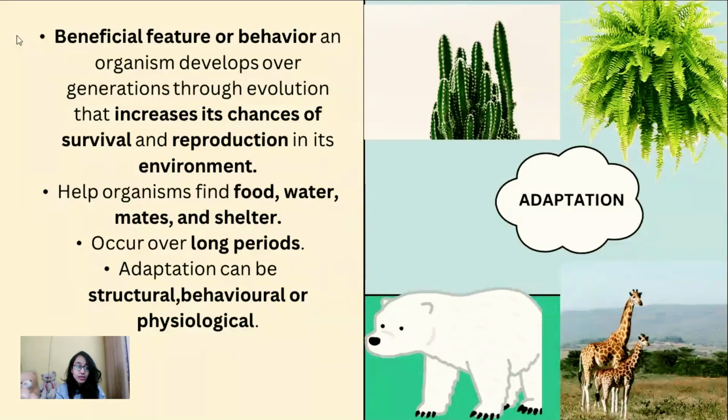It helps organisms find food, water, mates, and shelter. It occurs over long periods of time. Adaptation can be structural, behavioral, or physiological. The phrase survival of the fittest goes well with the word adaptation. The more you adapt well with the surroundings, the more your chances of survival increase. Thus, adaptation and survival are directly proportional to each other. Right?